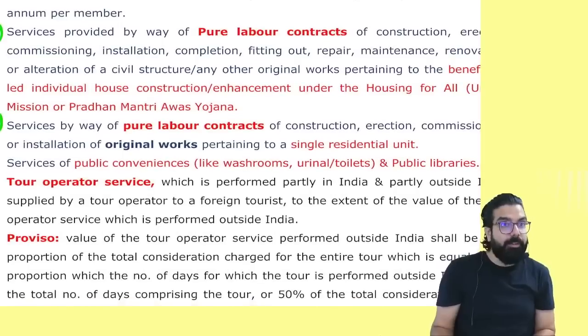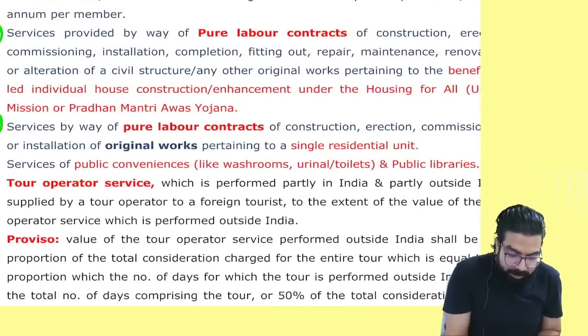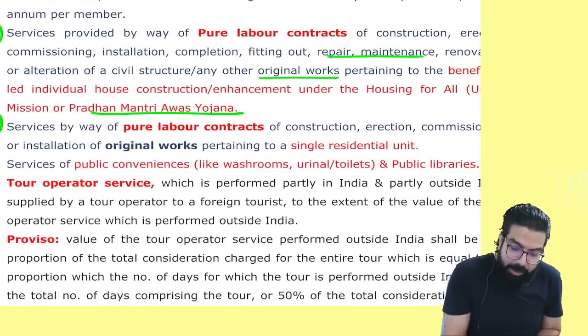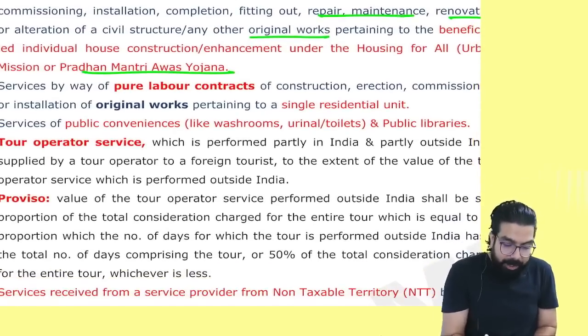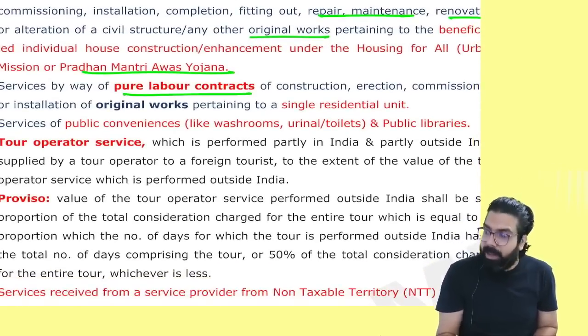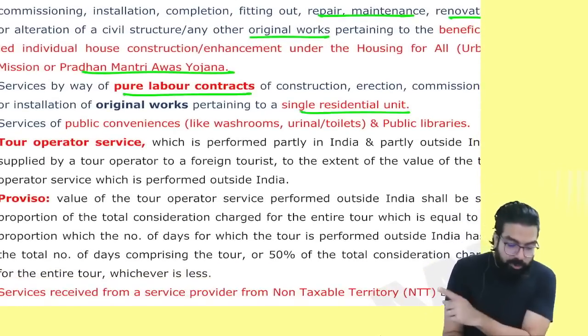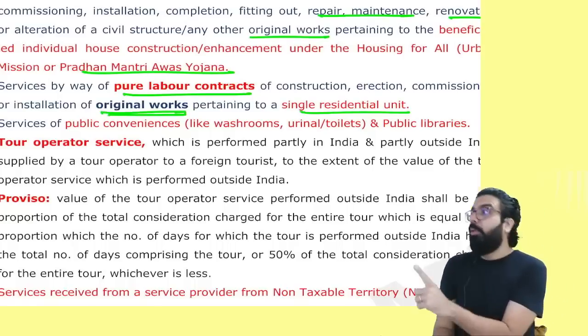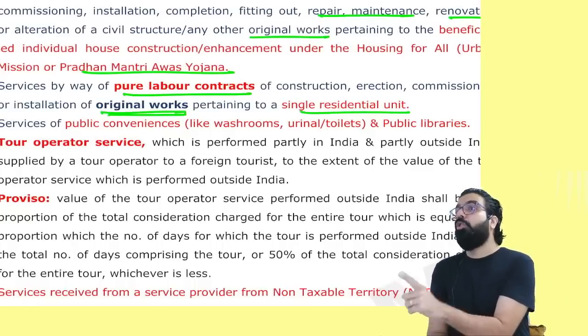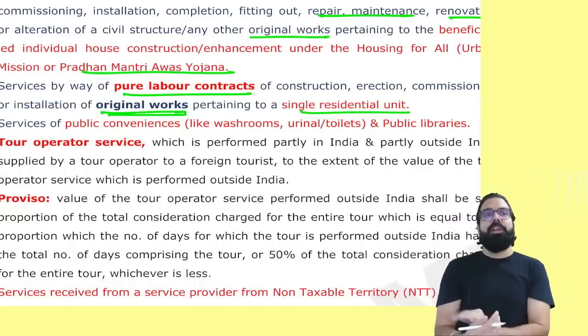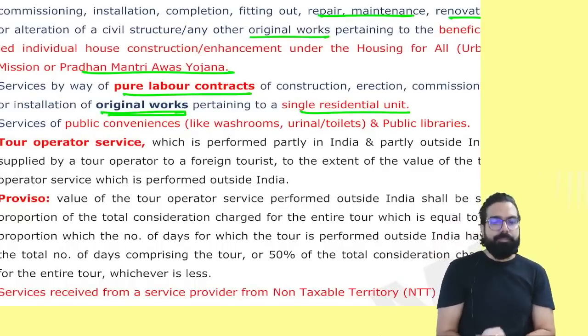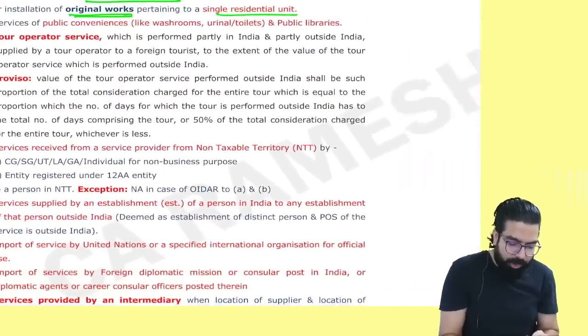Did you guys understand this point? See here, when the person is under Pradhan Mantri Awas Yojana, whether it is original work, repair or renovation, all are exempt. But if I am giving pure labor service for a single residential house, it should be only original work. It should always be original work, only then it shall be exempted. Original work means new work.